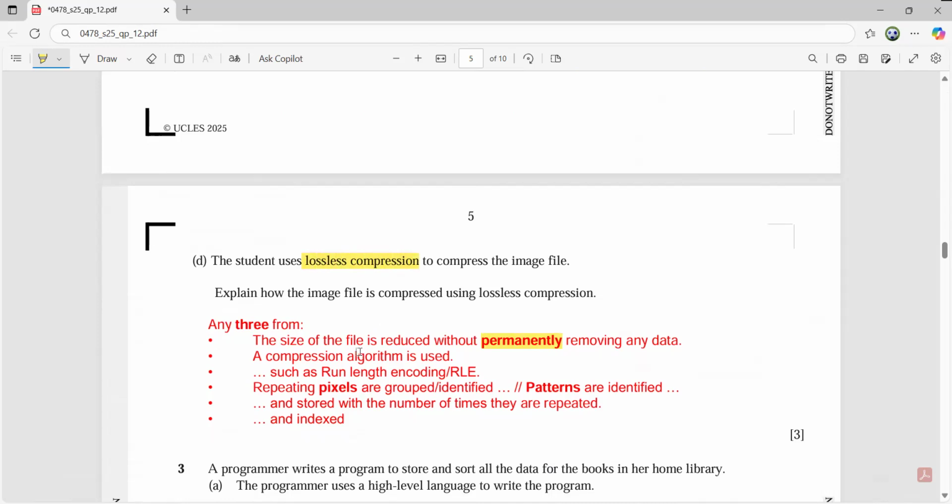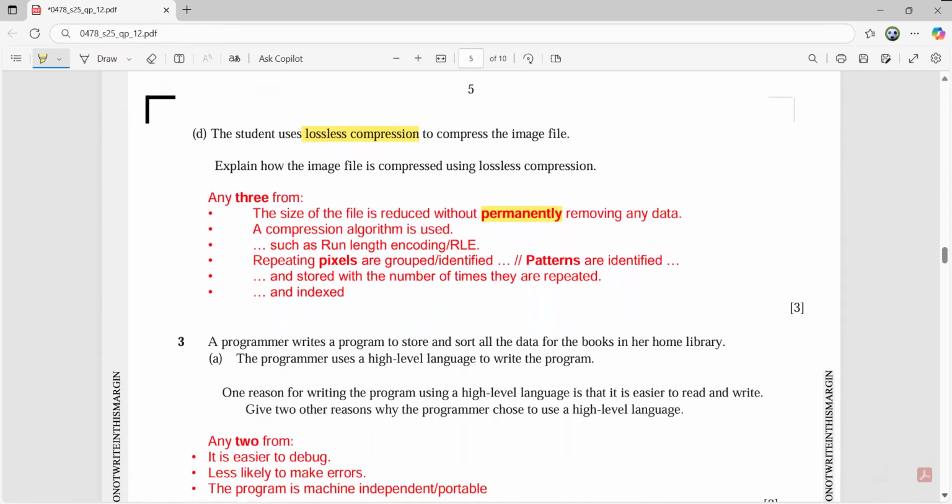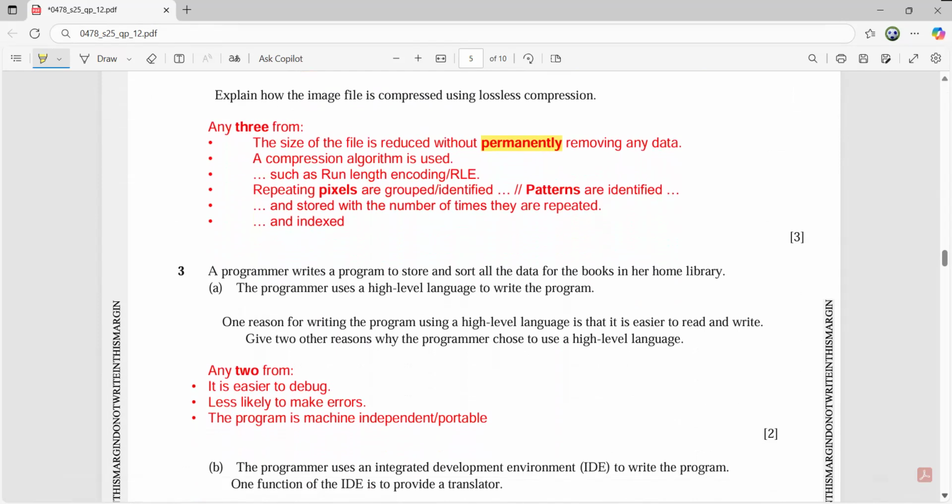I hope that's simple. The size of the file is reduced without losing the data, and the original file is reconstructed. A compression algorithm like RLE is being used, where repeating pixels are grouped together and stored with the number of times they are repeated. In this manner, you will definitely be scoring 3 out of 3 because you've answered by mentioning 3 valid points. Question number 3. A programmer writes a program to store and sort all the data for the books in her home library.